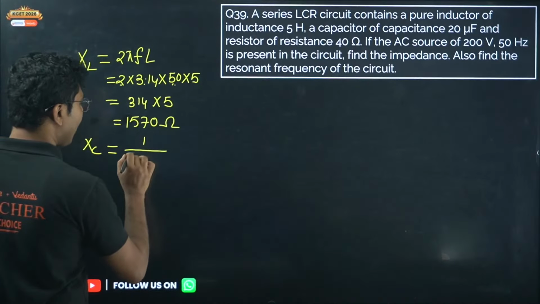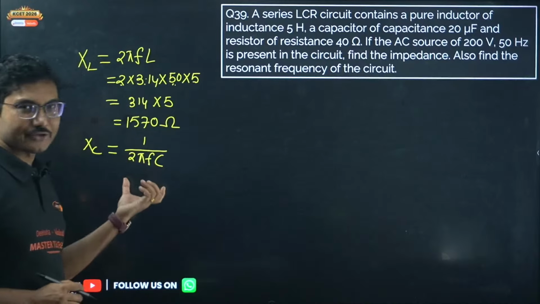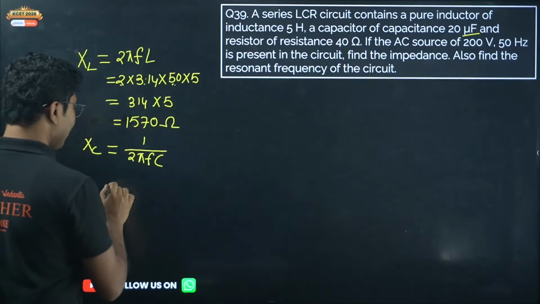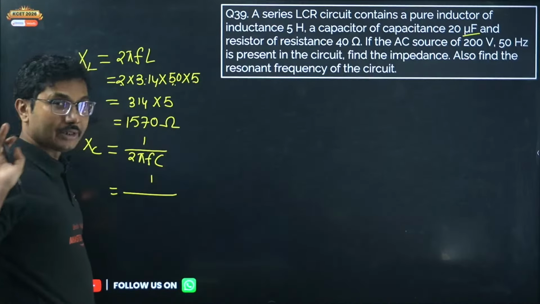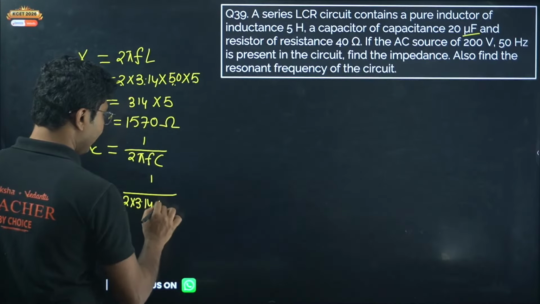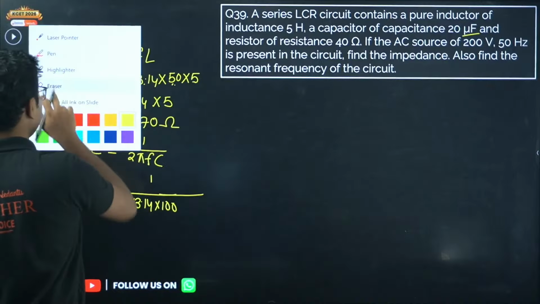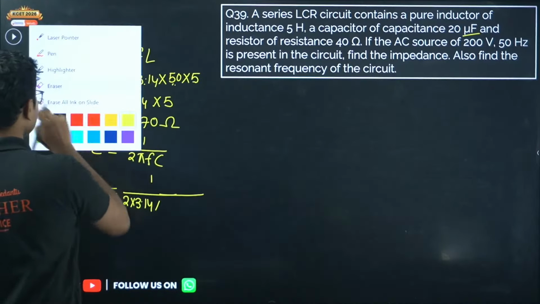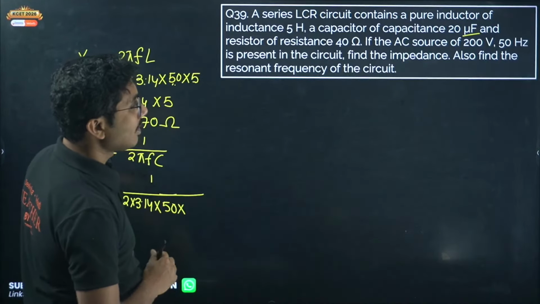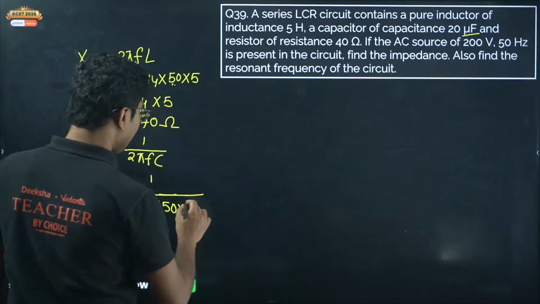Capacitive reactance is given by 1 by 2 pi F into C. This is something you need to pay a little more attention to, because capacitances are generally given in microfarad, so you have to adjust for that. So this is XC, and you have to be a little careful. So 2 into 3.14, frequency is 50, and capacitance is given here as 20 microfarad.